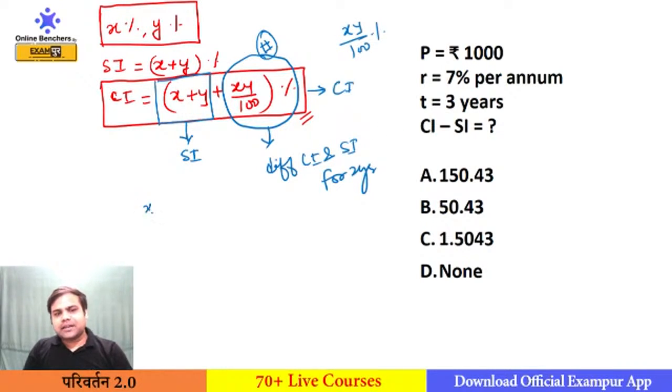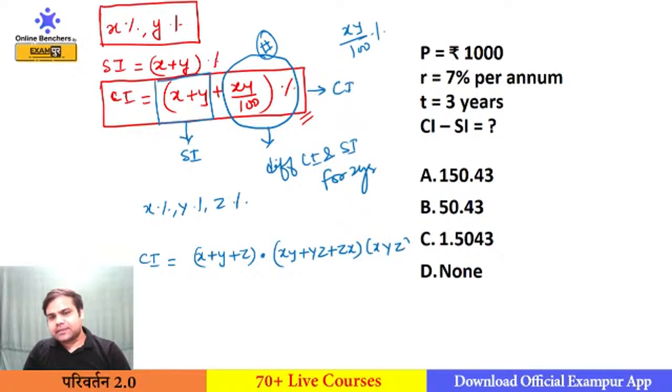Similarly, if there are three rates of interest X%, Y% and Z%, what is SI? SI would be X plus Y plus Z. And what is the CI? CI would be X plus Y plus Z plus (XY plus YZ plus ZX) plus XYZ. So I will make a partition here.